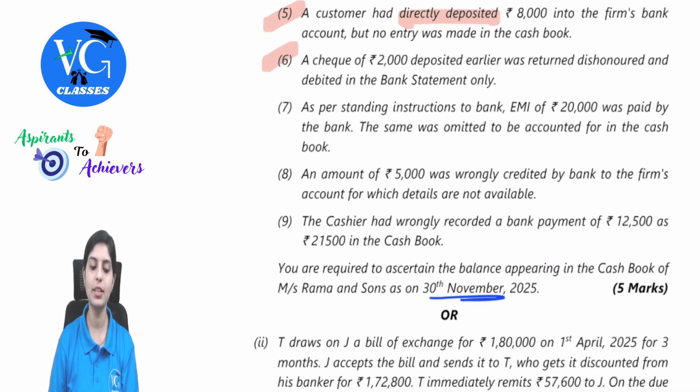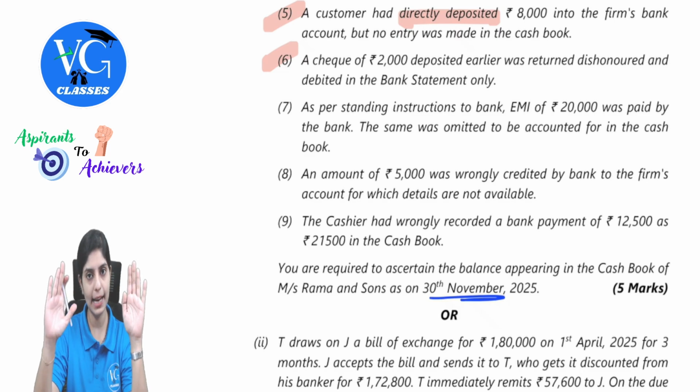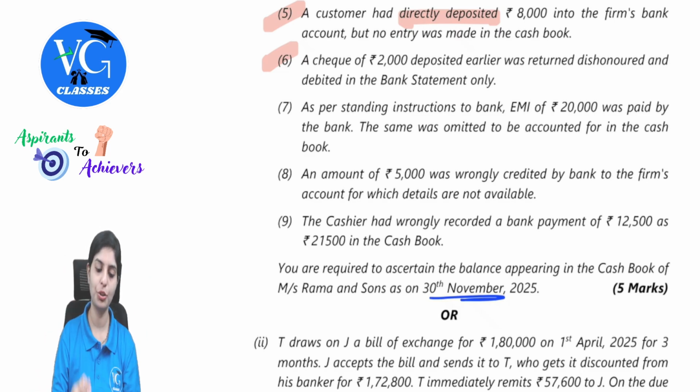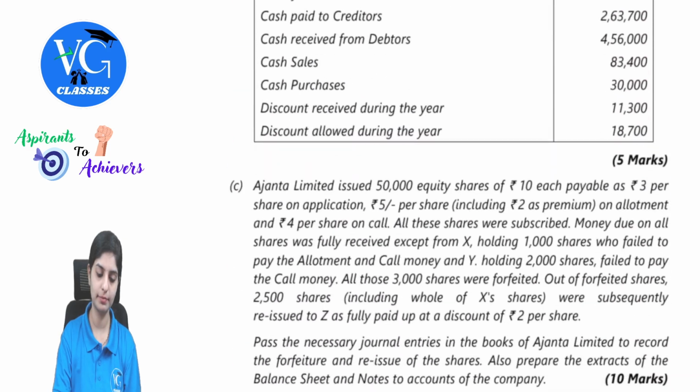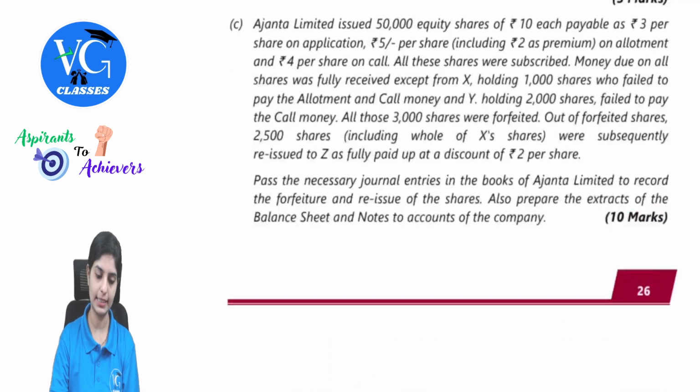Next, as per standing instructions to the bank, EMI of 20,000 was paid by the bank. The same was omitted to be accounted for in the cash book. So this is a payment done. So your passbook balance would have come down. If I have to match both the books, I will have to certainly add. Since this is an overdraft balance, I will reduce 20,000. EMI paid by the bank 20,000. Comfortable? Yes.